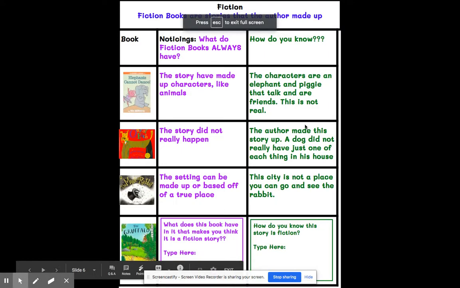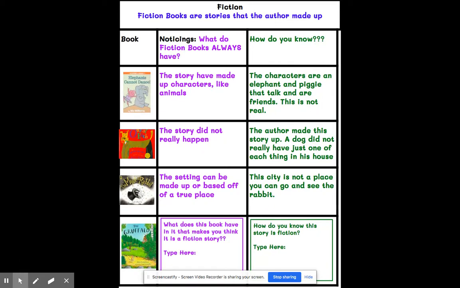Hey, first grade, our mini lessons this week focus on fiction. Fiction books are stories that the author made up. So the word fiction means a story that the author made up. We have read many fiction books already this year, and here is just a couple of them.